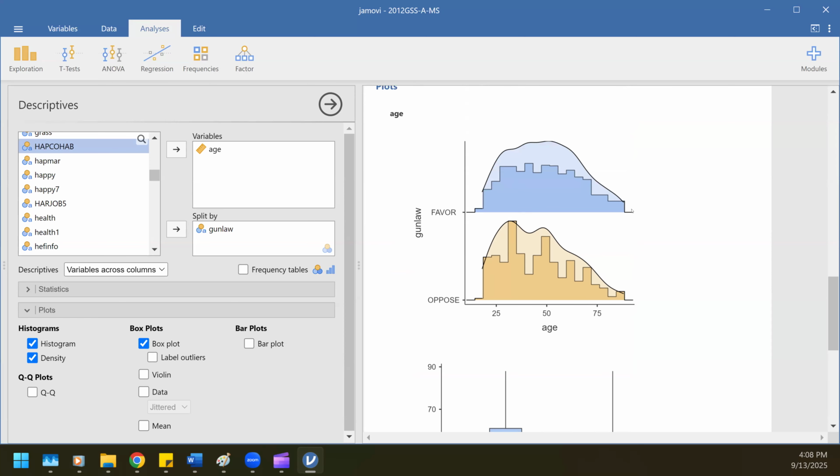And here I can look at the density plots and the histograms, and it does look like they are somewhat distinct from each other. I think there's a similar bump and then it goes downward. But if I were to explain data like we did way back in module 2, it seems like there's a lot of opposition toward gun ownership. There's a peak here, or not opposing gun ownership, I'm sorry, opposing gun laws. So it seems like younger individuals, and then it drops down, and then it goes to older individuals. Well, here it seems like it's all sort of balanced out. And so that's something to keep in mind.